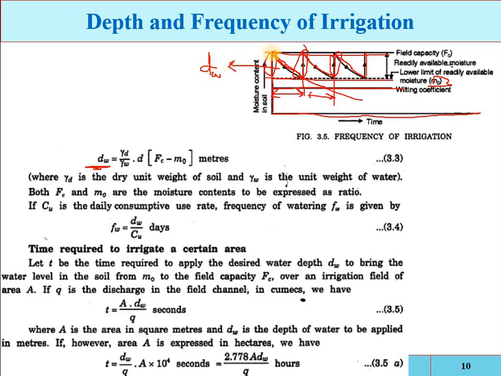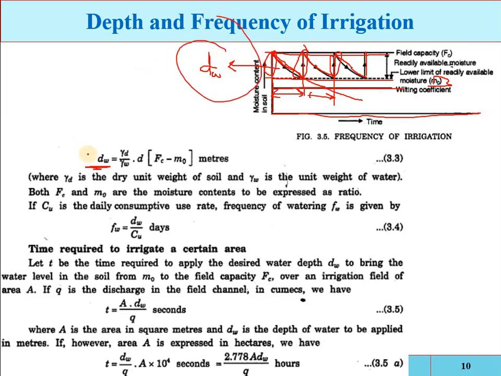If the level reaches from this point up to here, again you have to apply the water up to the field capacity. So this much depth will be applied. That is also the depth of water to be applied in one irrigation.